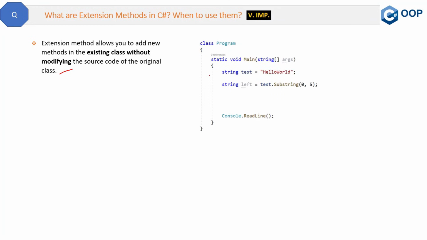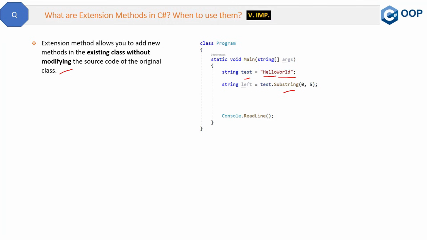Here you can see a string test whose value is "hello world". Now you know string is a class provided by the .NET framework and has its own methods like Substring, which will get a string from the left position. In this case, the value will be "hello". Now suppose in our application at multiple places we need a method which will get the string from the rightmost position. For example, if we pass 5, it will count from the end and get the result "world", the rightmost 5 characters. So we need this kind of method.